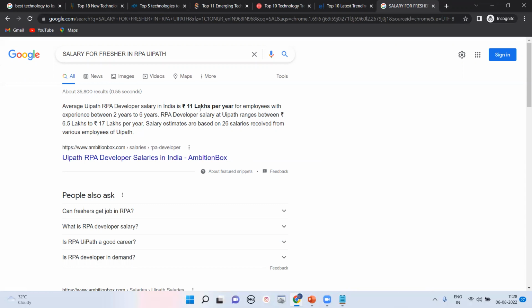So always try to go for a good multinational company, or any startup company with around 3,000 employees, like Zomato, like PayPal, JP Morgan, Bank of America, RBS. You can start the career there, but as a fresher try to get at least 6.5 up to 8 lakhs, which every company can provide. That is the Google data. Maybe some companies are paying 15 lakhs per annum in the market. It's possible. That is the salary for that.